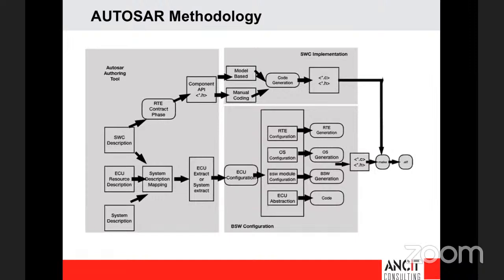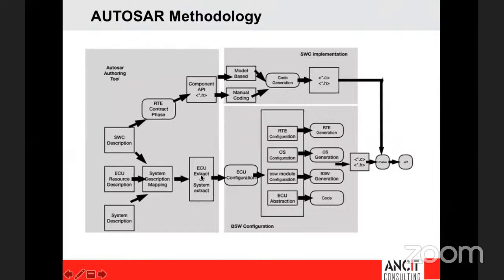The signals and messages that are relevant only for your ECU will be provided to you, the tier 1 company. The details of the other ECUs may not be available to you. Only the signals and messages required for your ECU will be provided, and that is called the ECU extract. So this is the whole ECU extract.